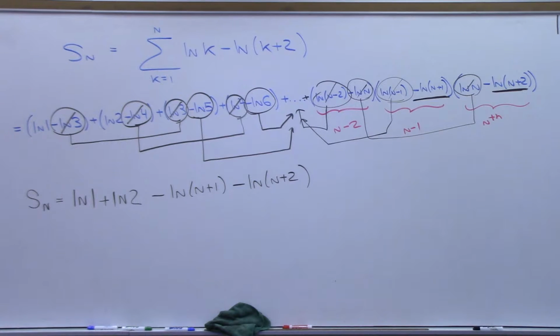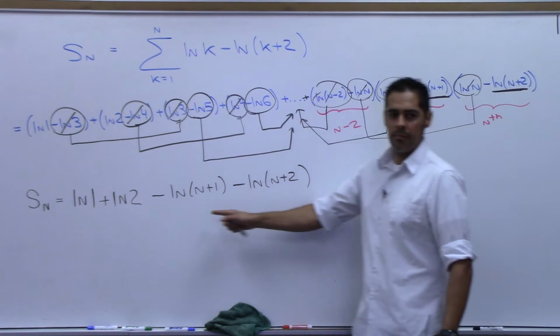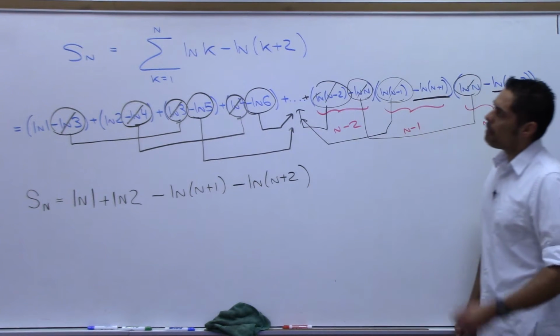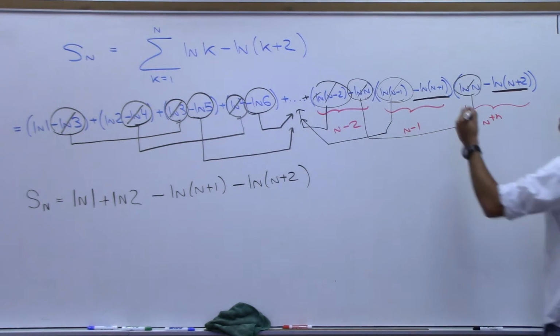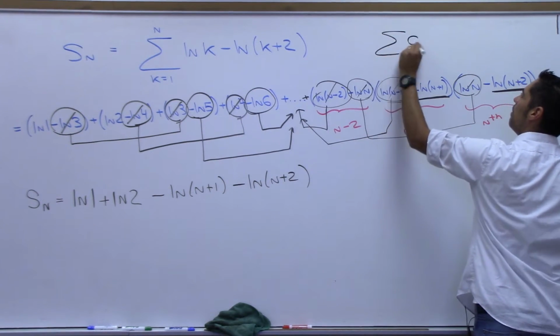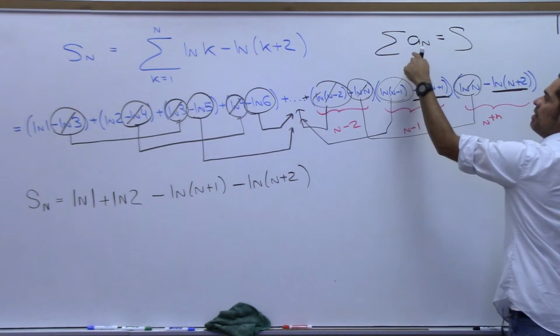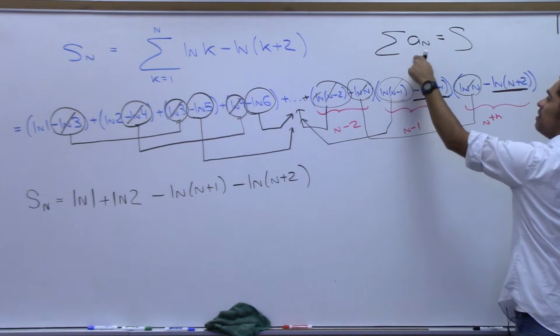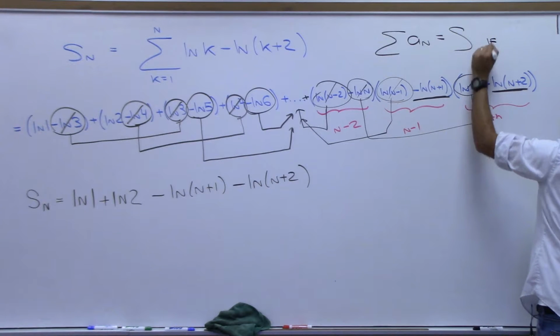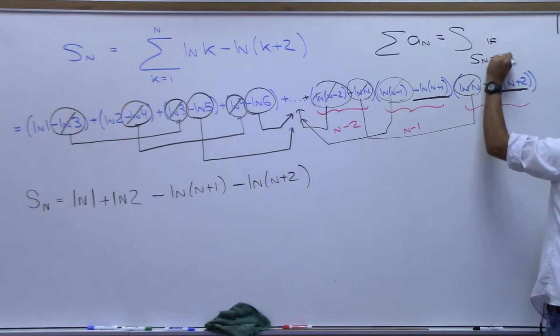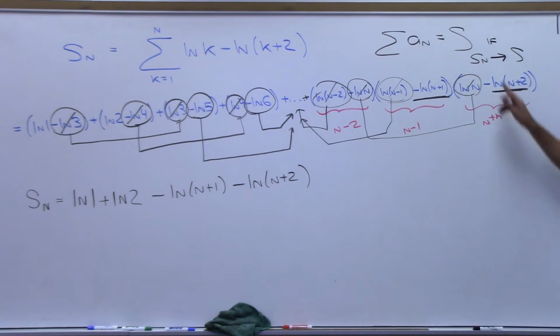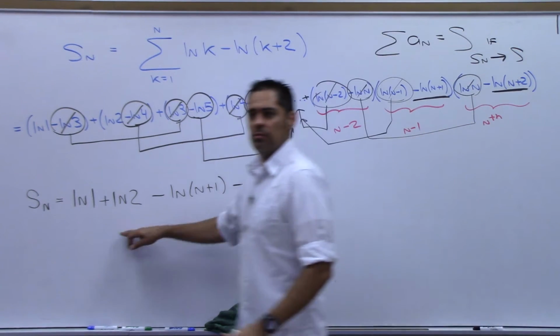Now what? Put it back into the original form where you multiply and divide and stuff. What did I say? I said you're going to have to go back and watch the video maybe. We say that a series converges to S if S sub n goes to S, right? Which means I need to figure out what this goes to.